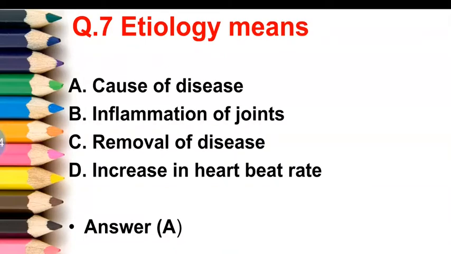Next question is etiology means. First option is cause of disease. Second option is inflammation of joints. Third option is removal of disease. Fourth is increase in heartbeat rate. There are four options. So the correct answer of this question is cause of disease. So etiology means cause of disease, that is option A.